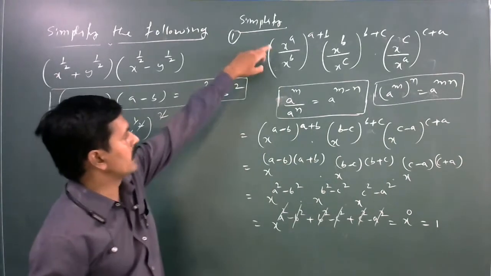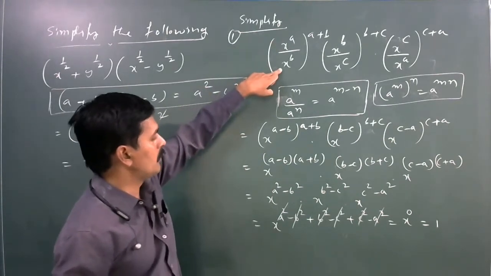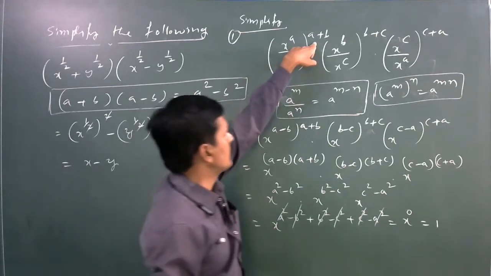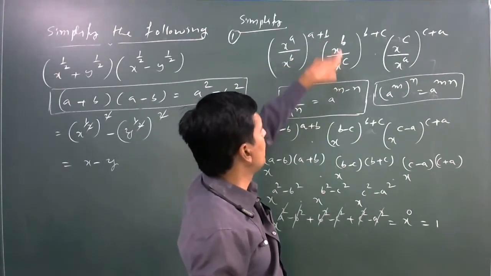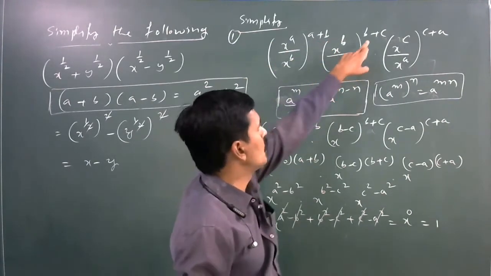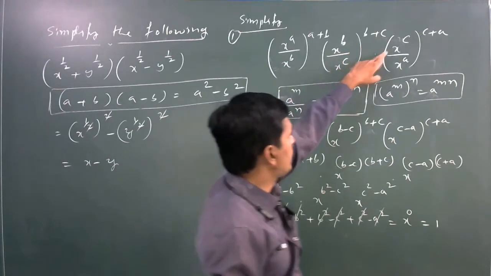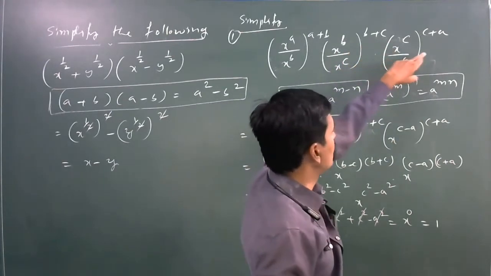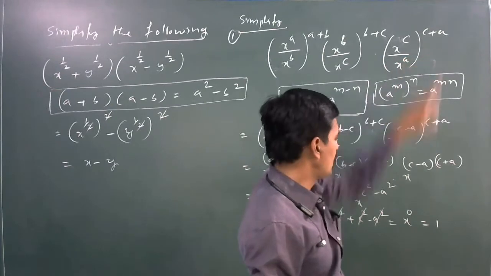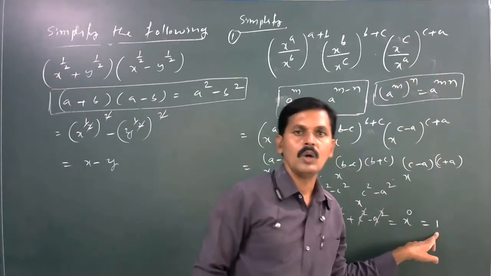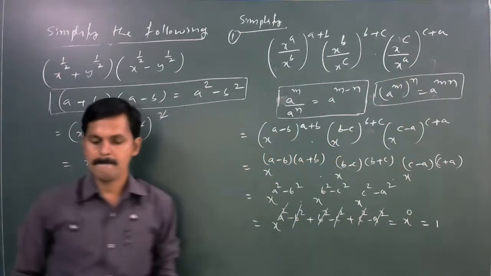What about (x power a divided by x power b) whole to the power of a plus b, (x power b divided by x power c) whole to the power of b plus c, (x power c divided by x power a) whole to the power of c plus a? What about this value? It is equal to 1.